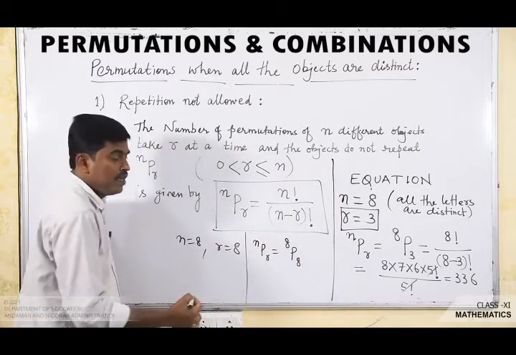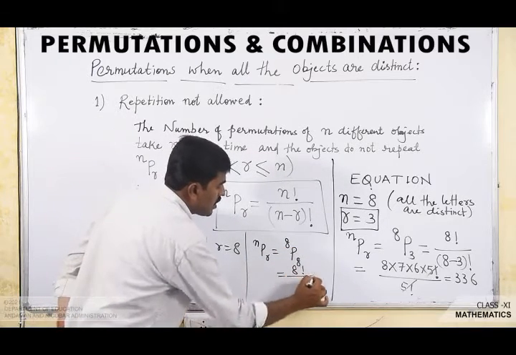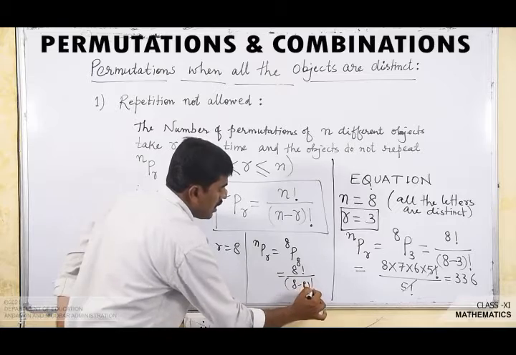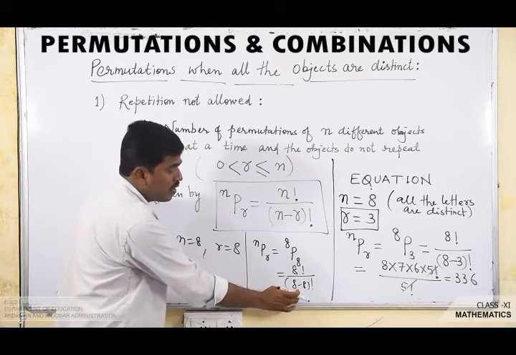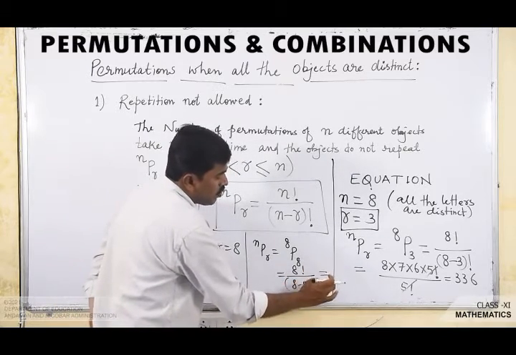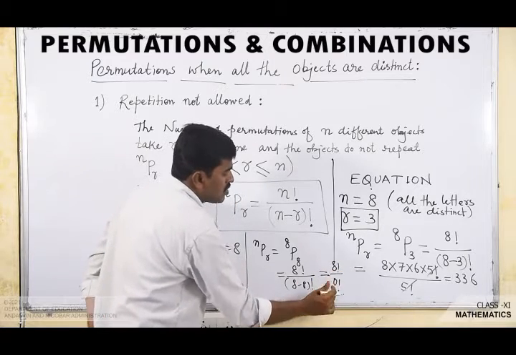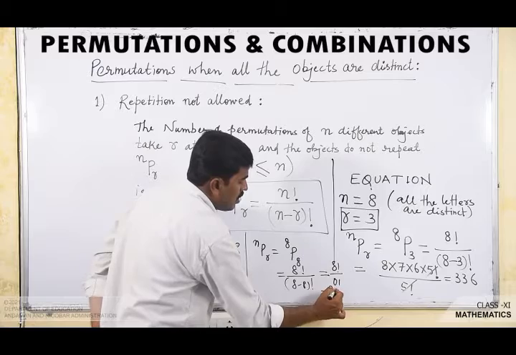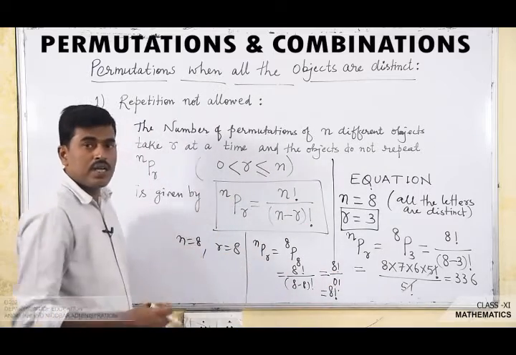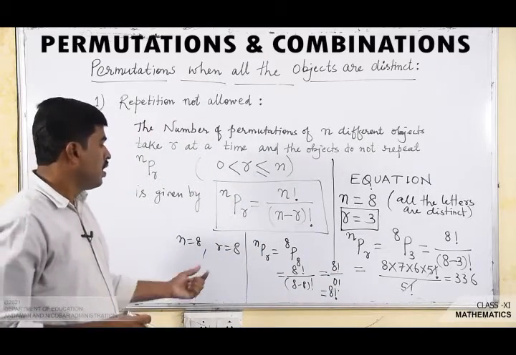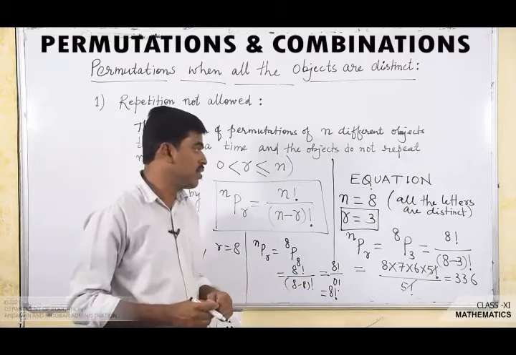which is 8P8, and it is 8 factorial divided by (8 minus 8) factorial, and 8 minus 8 is 0, so 0 factorial. So we will get 8 factorial upon 0 factorial. That is equal to 8 factorial, as 0 factorial is 1. And you know how to find the value of 8 factorial.